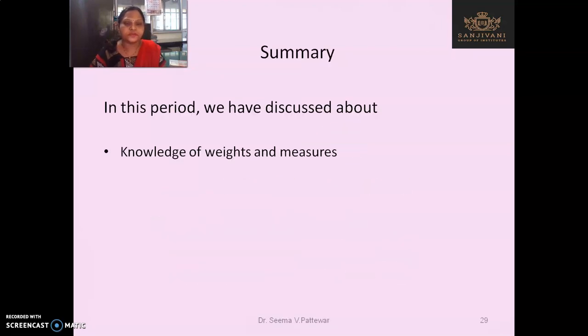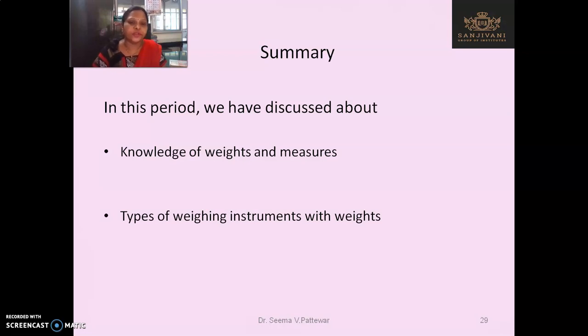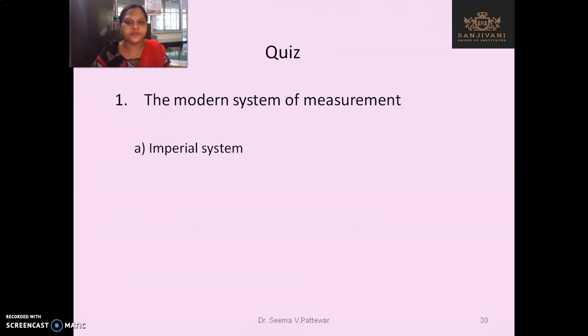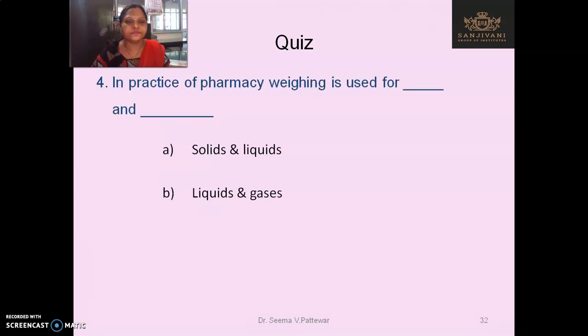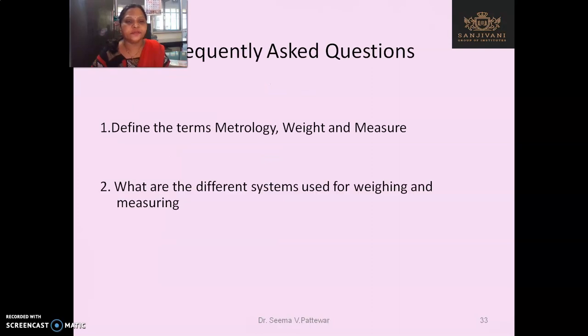So today in this period we have discussed knowledge of weights and measures, types of weights, instruments for weights and measuring equipment. So this is the quiz. We have to solve this. I will end with this. These are the frequently asked questions: What is metrology? And what are the different types of weights and measures? Thank you.